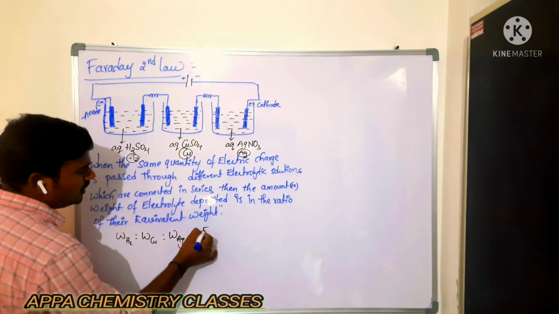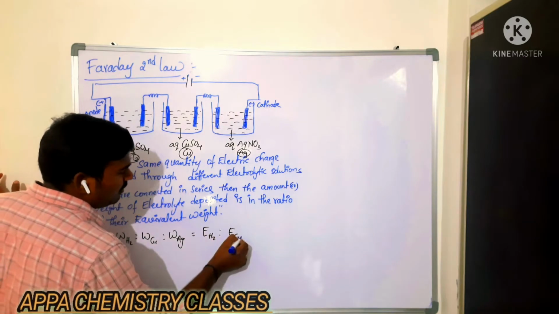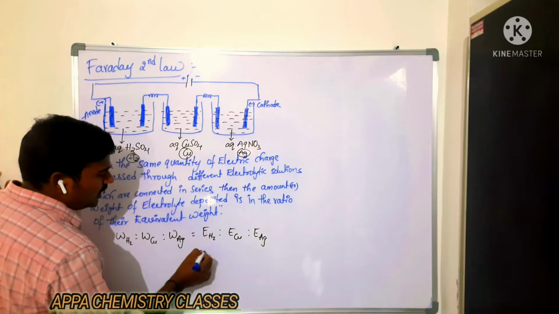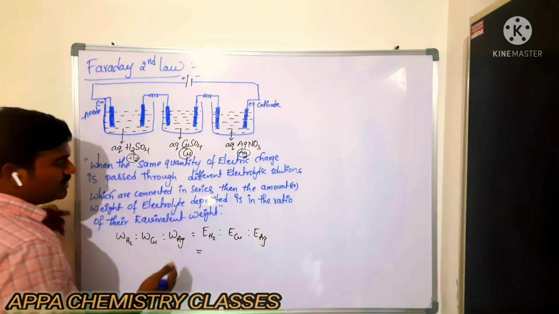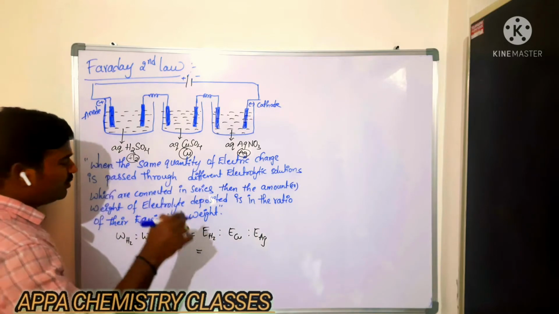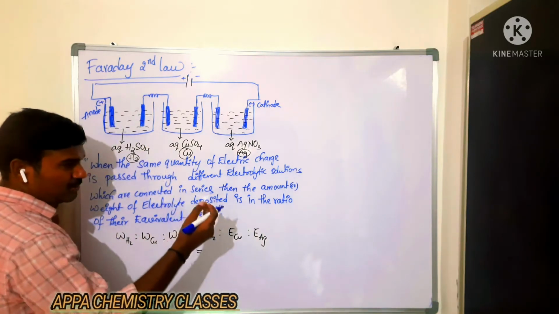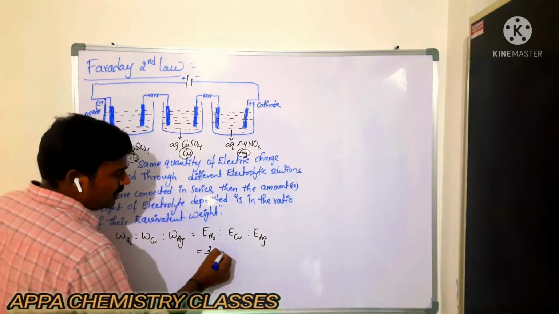is in the ratio of their equivalent weights: equivalent weight of hydrogen is to equivalent weight of copper is to equivalent weight of silver. How to calculate the equivalent weight of molecular hydrogen? Its molecular weight by its valency. 1 hydrogen means plus 1, 2 hydrogen means plus 2. So that is 2 hydrogen, plus 1 each, that is plus 2. Molecular weight will be 2 by 2, which is 1.